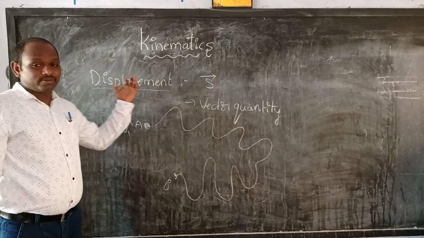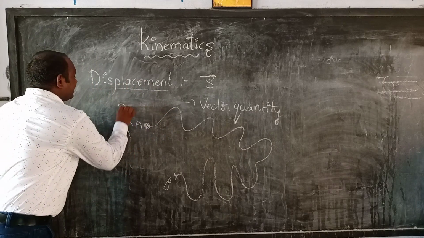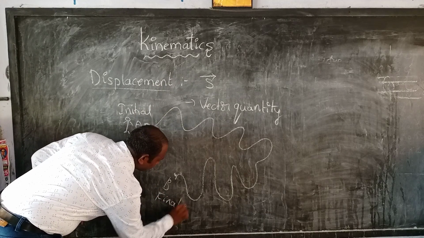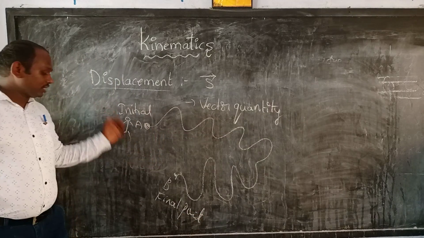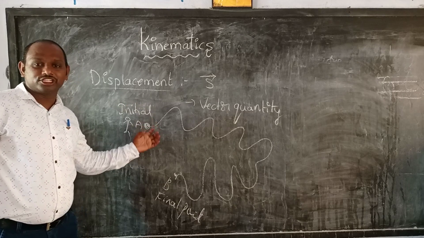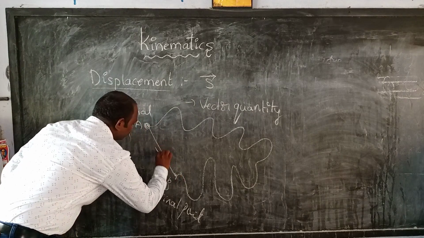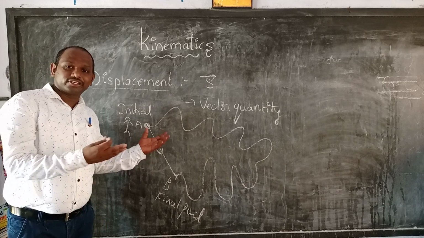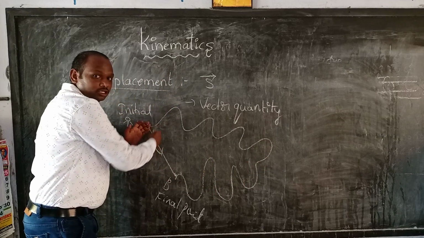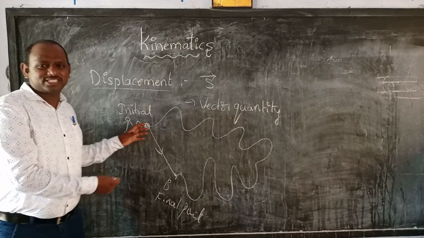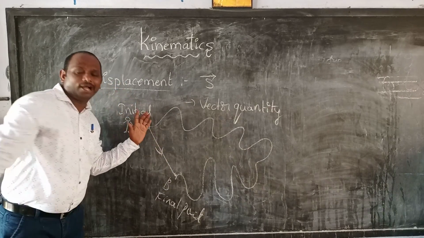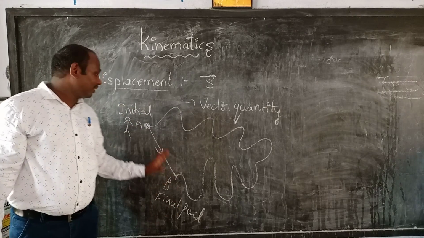So here, this one is the initial point and this is the final point. This person takes the shortest path between the initial and final point. This is the shortest path. But distance is the total length of the total path the person has covered. That is the distance. But displacement is the shortest path between the initial point and the final point. That is called displacement.